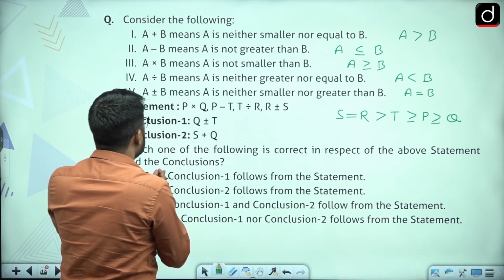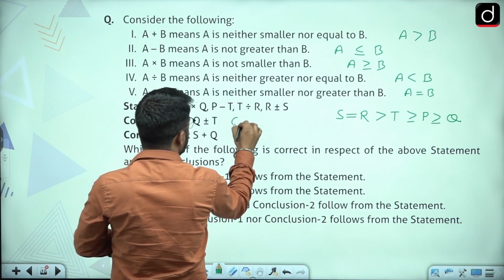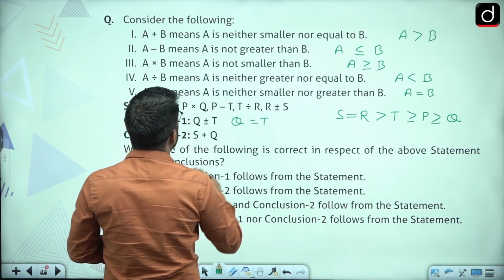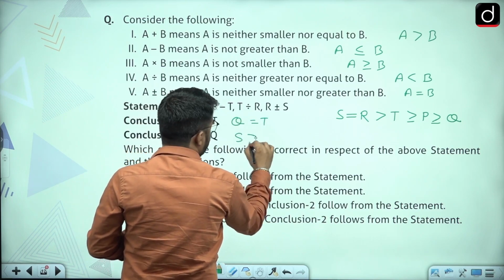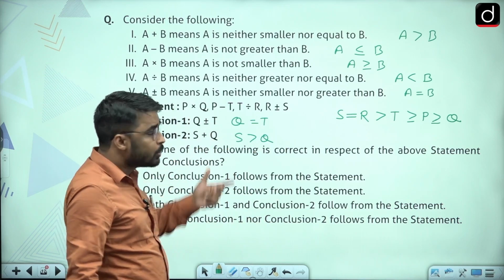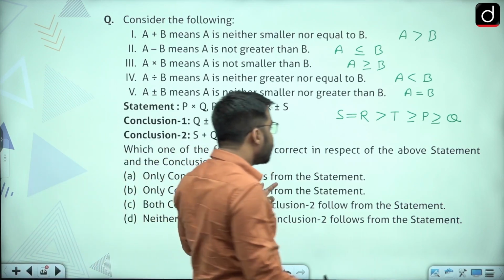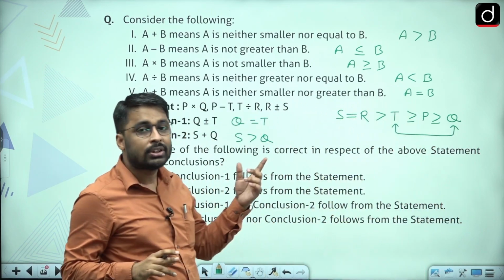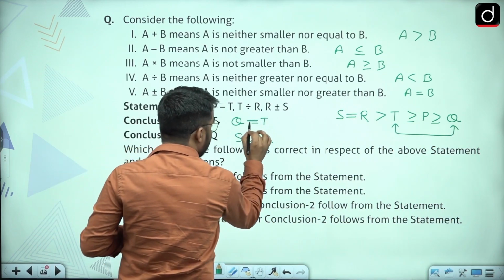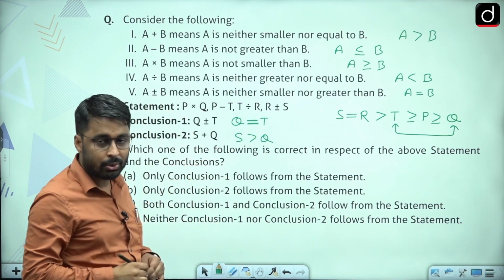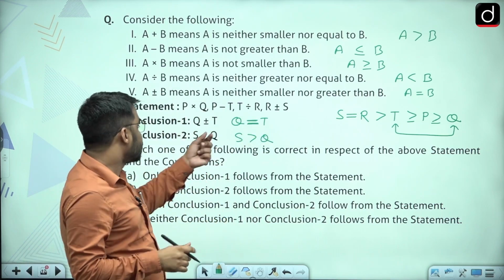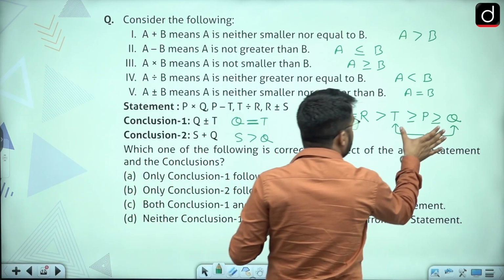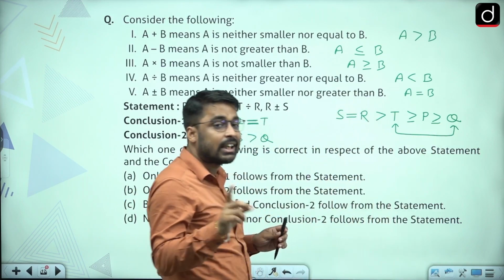Now my first conclusion says Q plus minus T, that means Q equals T. This I need to prove. And the second conclusion says S plus Q, that means S is greater than Q. Now the first conclusion says Q equals T. Since in the conclusion you have to establish an equal to sign between Q and T, in your equation please check whether in between Q and T all signs are equal or not.